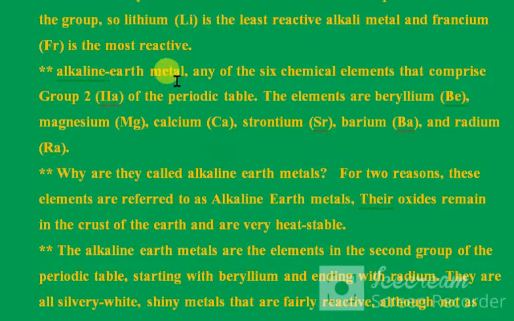Alkaline earth metals are any of the 6 chemical elements that comprise group 2 of the periodic table. The elements are beryllium Be, magnesium Mg, calcium Ca, strontium Sr, barium Ba, and radium Ra.